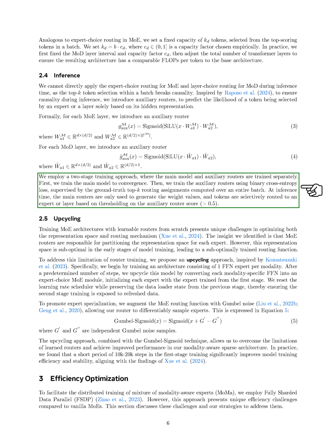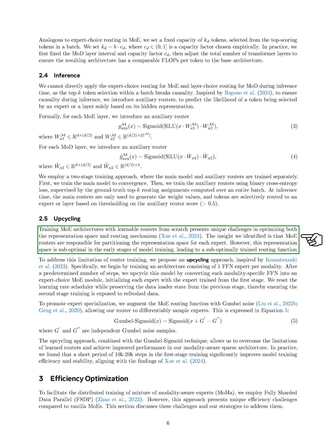After that, we train the auxiliary routers using a binary cross-entropy loss, guided by the actual top-K routing assignments calculated over the entire batch. During inference, we only use the main routers to generate weight values, and we route tokens to an expert or layer based on whether the auxiliary router score exceeds a threshold of 0.5.